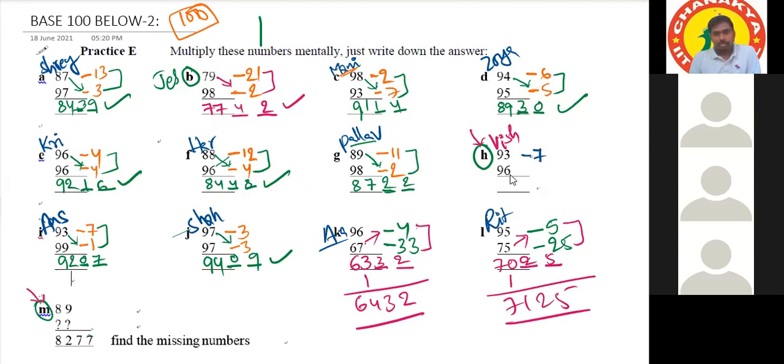100 minus 96 would be minus 4, sir. Take any crosswise operation. 93 minus 4, sir. How much is it? 89, sir. After writing 89, how many positions do we need to reserve? 2, sir.